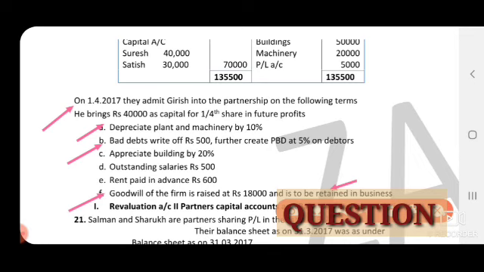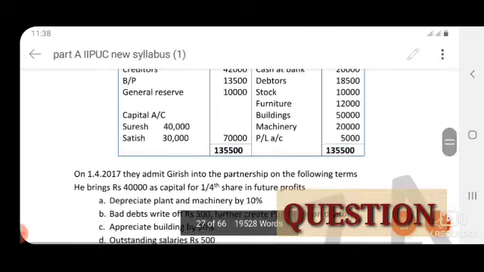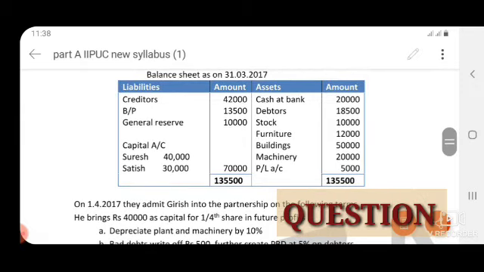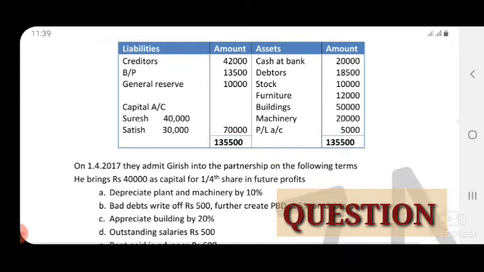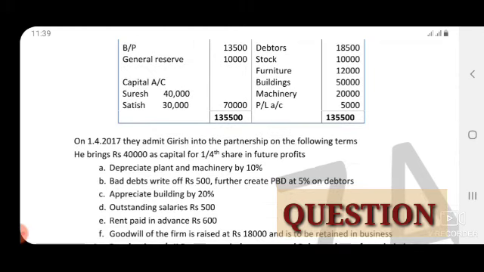See, PBT you have to calculate on the debtors amount. The debtors amount is 18,500. In that you have to minus the bad debts amount to calculate PBT. Bad debts 500: 18,500 minus 500.